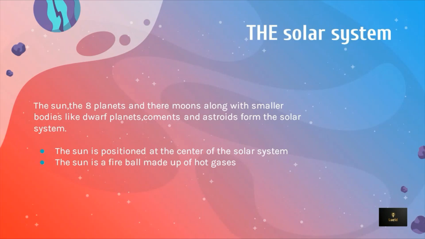Now, the solar system. So what is a solar system? The sun, the 8 planets and the moons along with smaller bodies like dwarf planets, comets and asteroids form the solar system. The sun is positioned at the center of the solar system. The sun is a fireball made up of hot gases. So the sun is very huge and massive. It is made up of hot gases like nitrogen, helium, hydrogen and other gases.